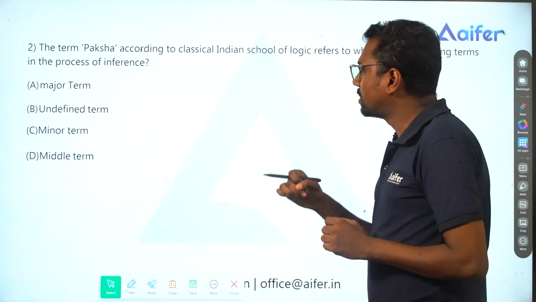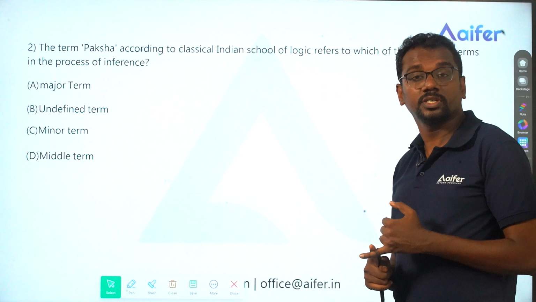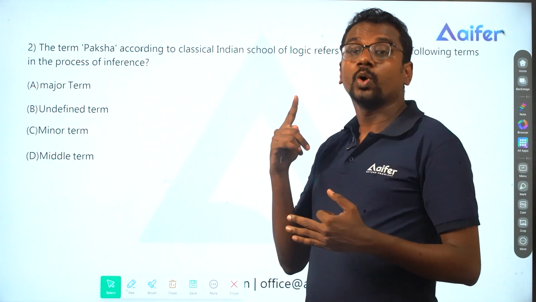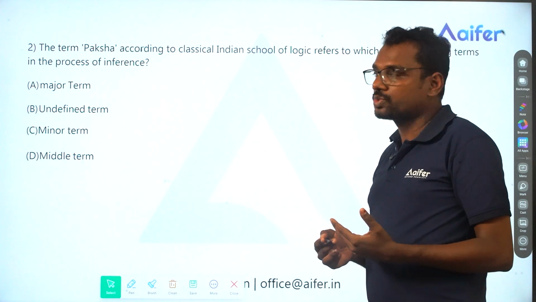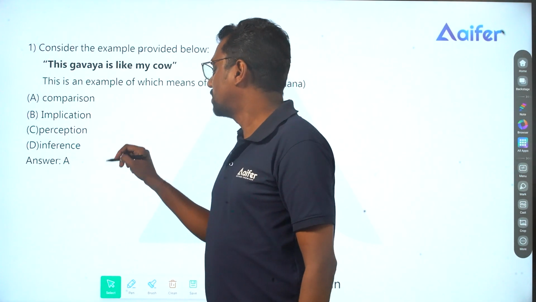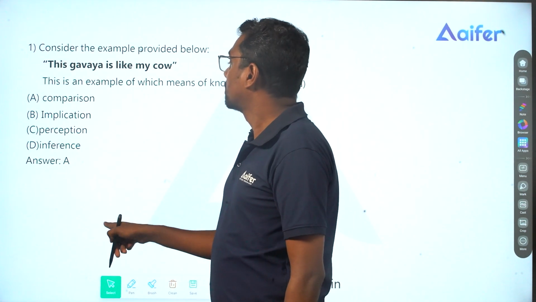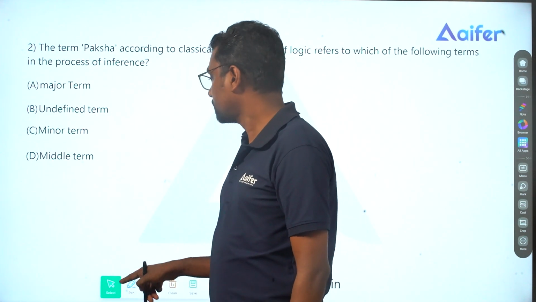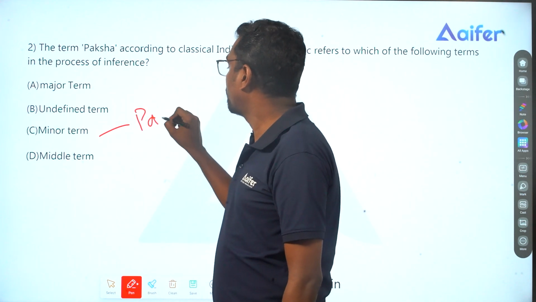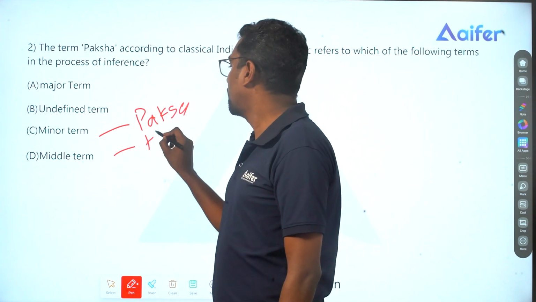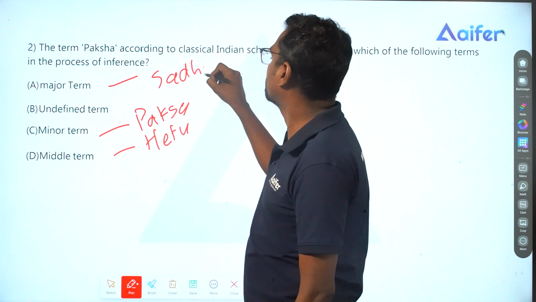So we have Paksha as a minor term, Hedu as the middle term, and Sadhya as the major term.